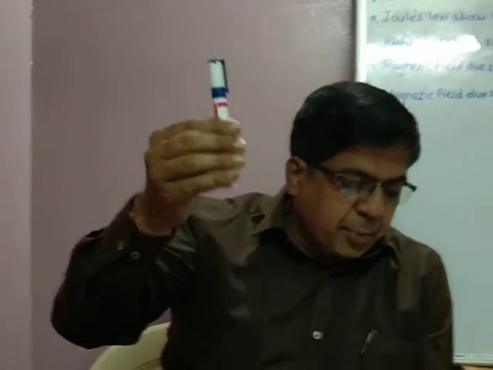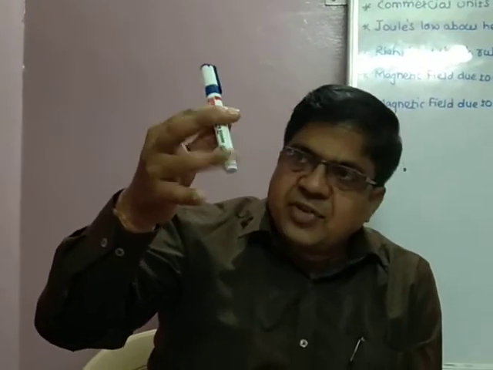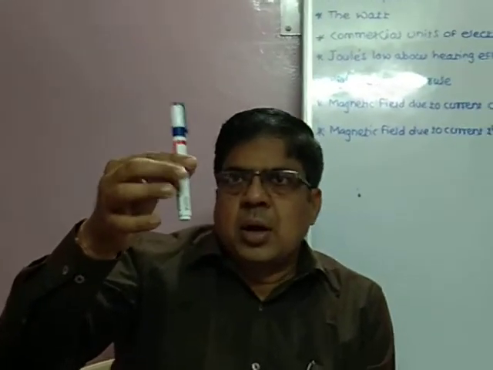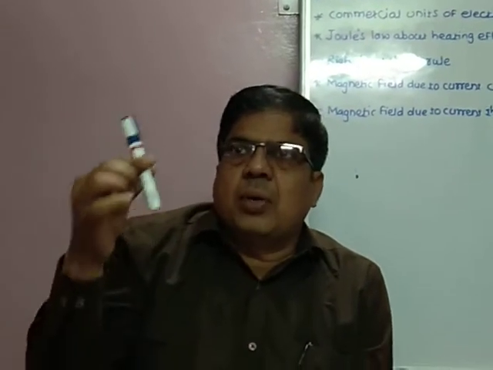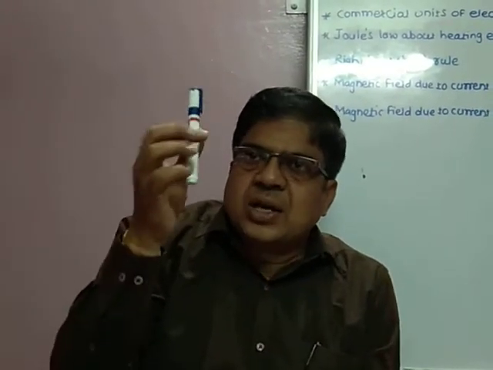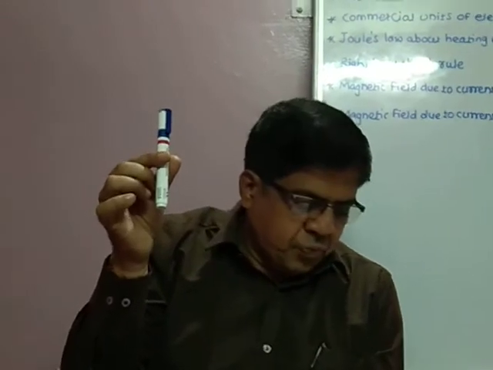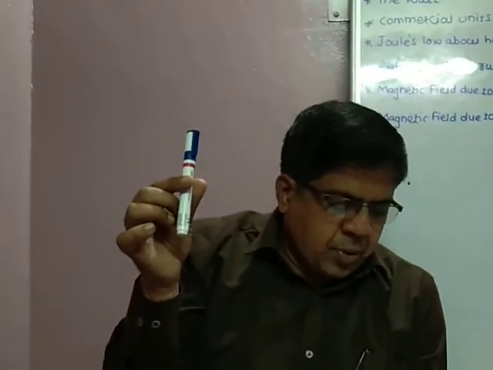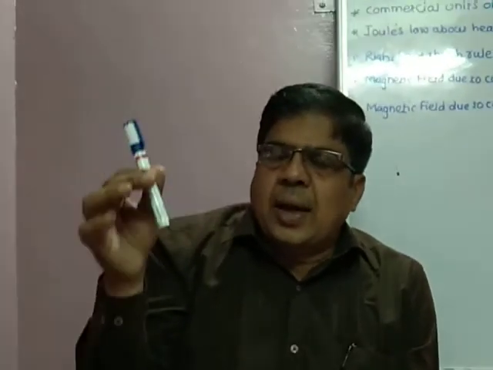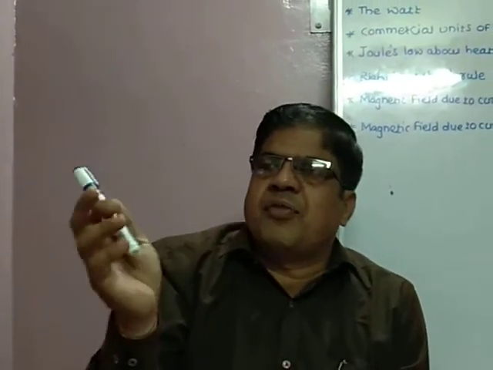The magnetic field produced at a point is directly proportional to the current passing through the conductor. How much current is passing through it, in that proportion the magnetic field is produced.